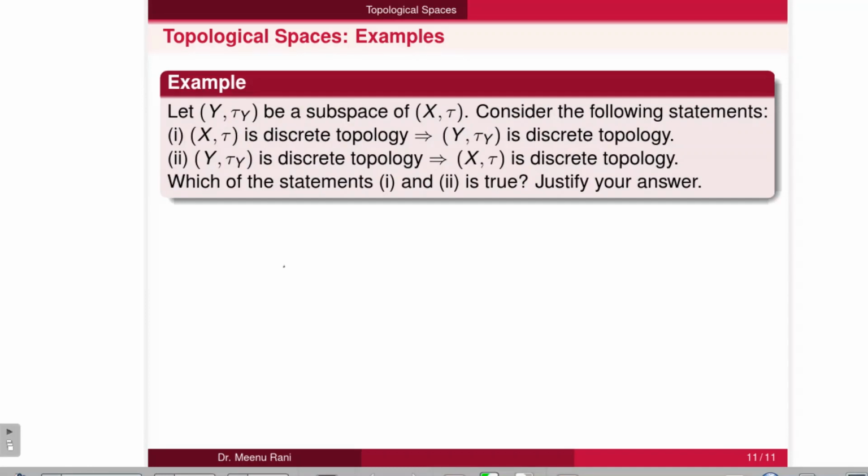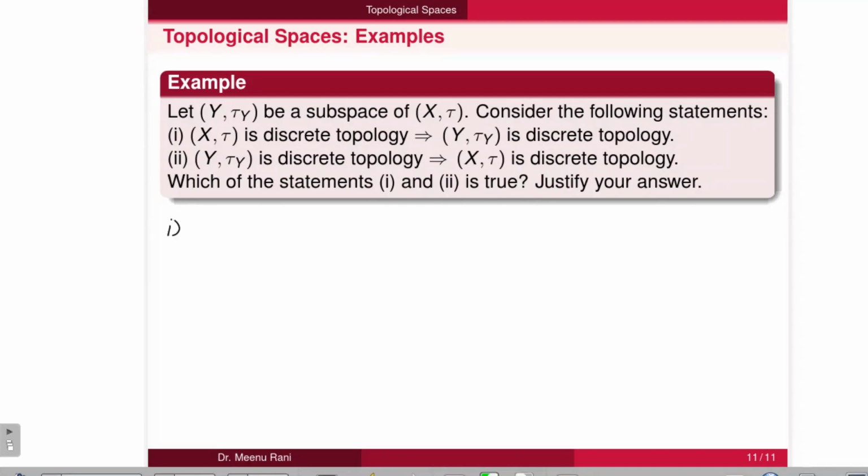Now the next example we have: if Y is a subspace of X, then consider the following statements. First, if X is a discrete topological space, then it implies Y is a discrete topological space. Second, if Y is a discrete topological space, then it implies X is also a discrete topological space. So which of the following statements is true, and justify your answer.